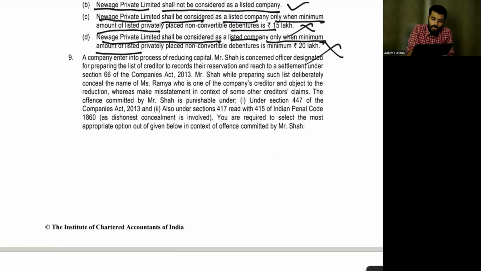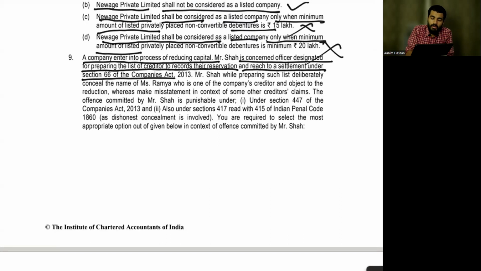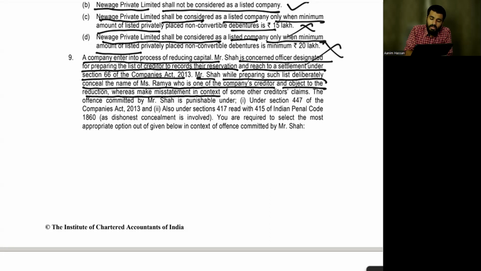Question number 9. A company enters into the process of reducing capital. Mr. Shah is the concerned officer designated for preparing the list of creditors, for recording their reservations and reaching a settlement under Section 66 of the Companies Act 2013. Mr. Shah, while preparing such list, deliberately concealed the name of Miss Ramya, who is one of the company's creditors and objected to the reduction, and made a misstatement in the context of some other creditor's claim.